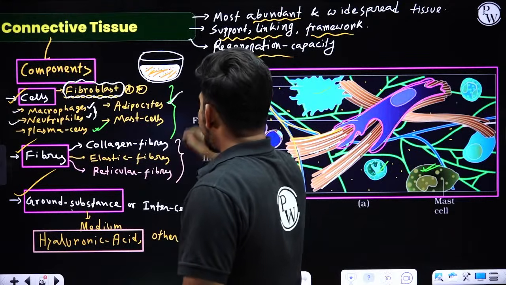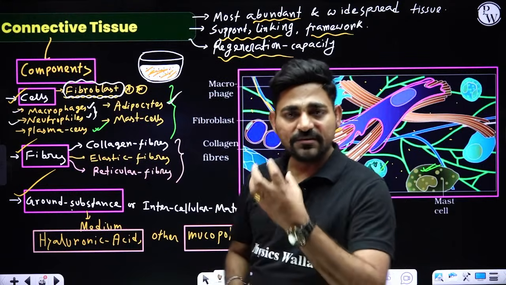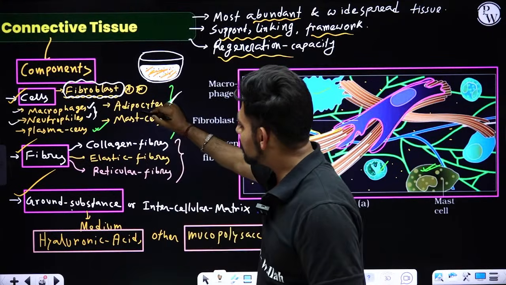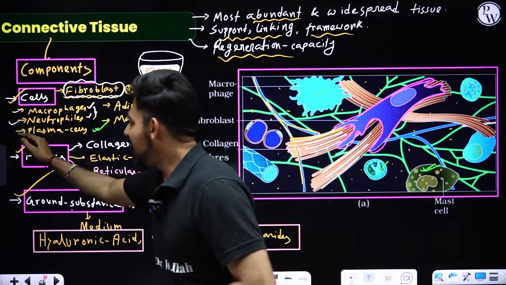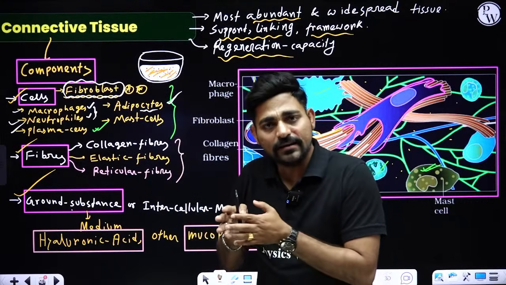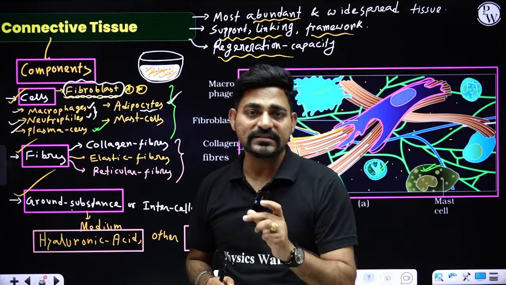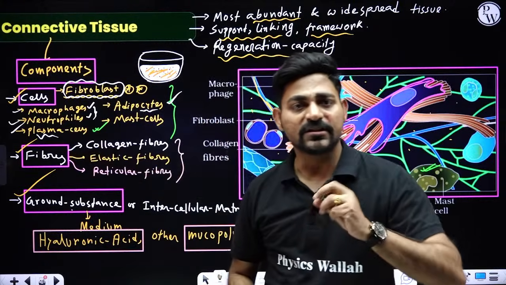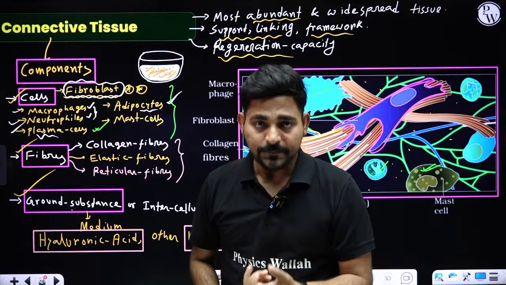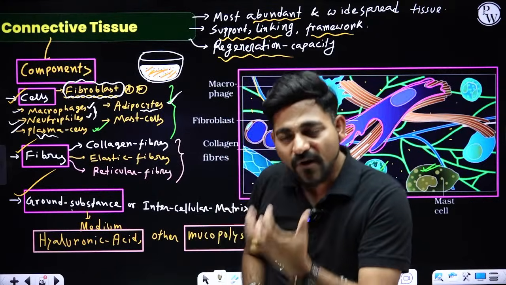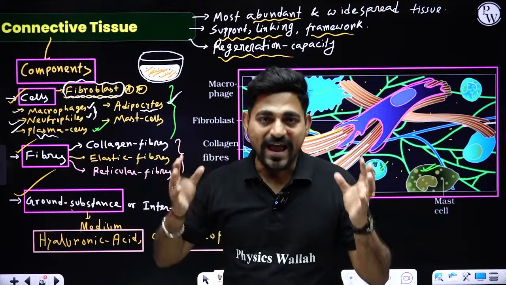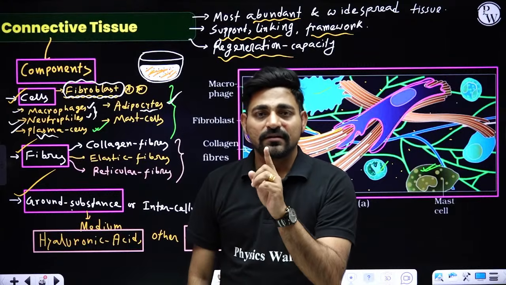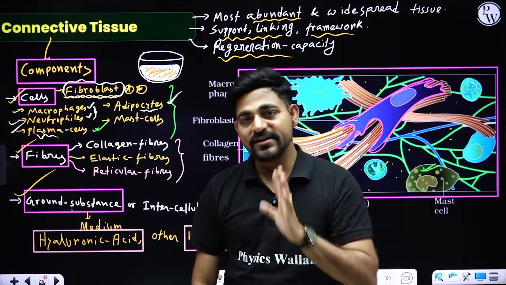Now you'll be finding adipocyte cells. They are special fat storage, right? So fat storing and fat forming cells are called adipocytes. Plasma cells are also found in connective tissue. What is the function of plasma cells? They are also special kind of WBC. Remember, plasma cells are special kind of lymphocytes. They are responsible for formation of immunoglobulins or antibodies inside your tissue, right? Antibodies are very crucial for our immune system.